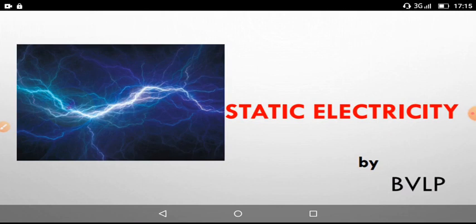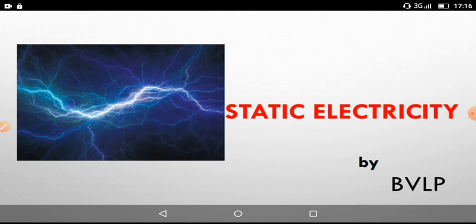Now I am going to start a new chapter, static electricity. You are going to learn this whole static electricity in very simple and short lessons, and every lesson will give you a very clear concept of the whole chapter, so that it will be very easy for you to understand all the concepts in static electricity and also further lessons, and the whole branches of physics are based on static electricity only.